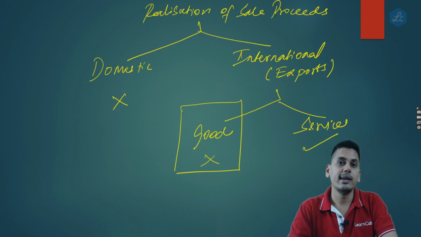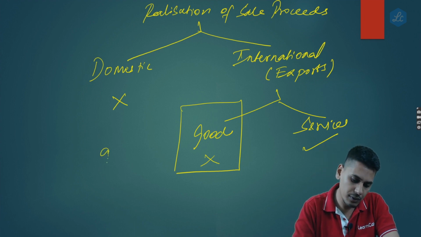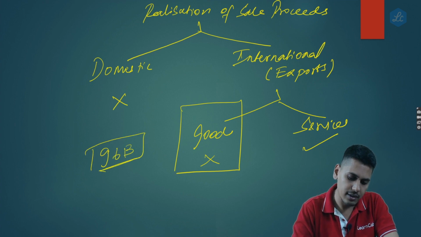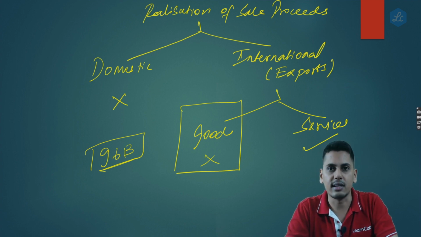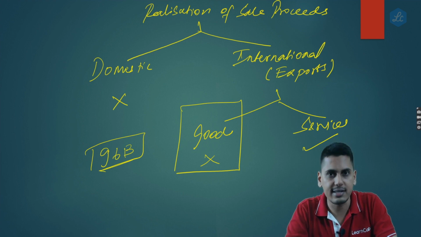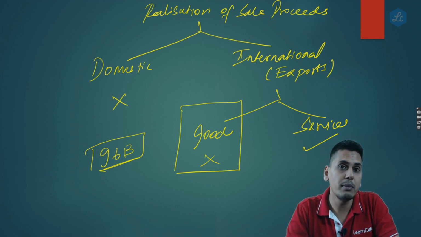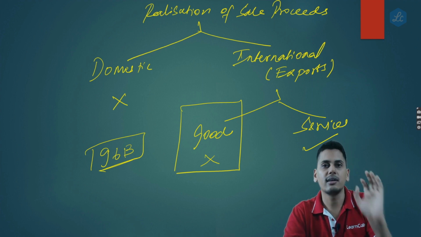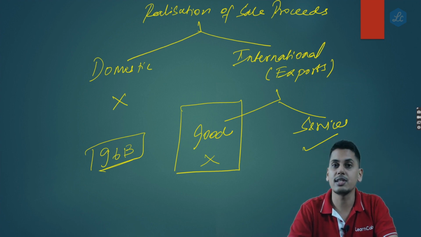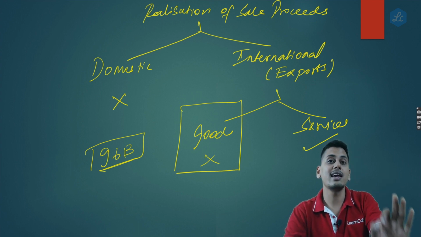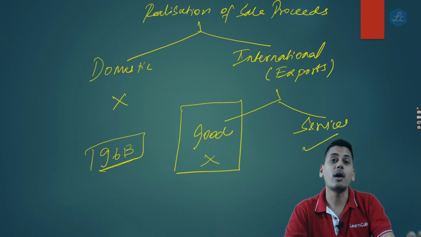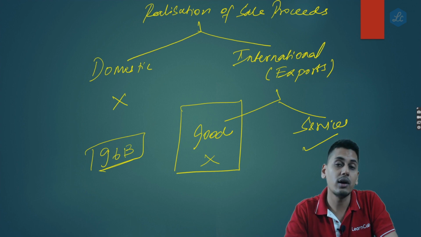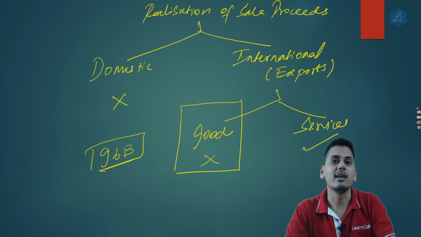So friends, now in order to arrest this, the government has got a provision, rule number 96B, wherein the government states, please carefully follow the structure of 96B. Please understand and follow very, very carefully, the structure is very important. If the sale proceeds are not realized, whatever refund which is given to you will be recovered. In simple, this is the essence of 96B.